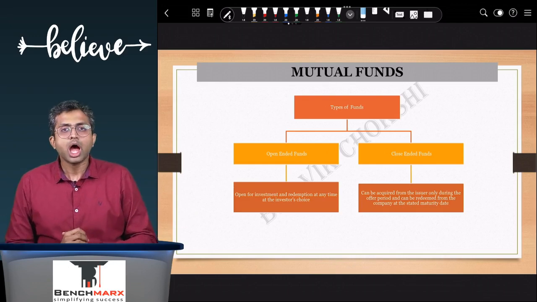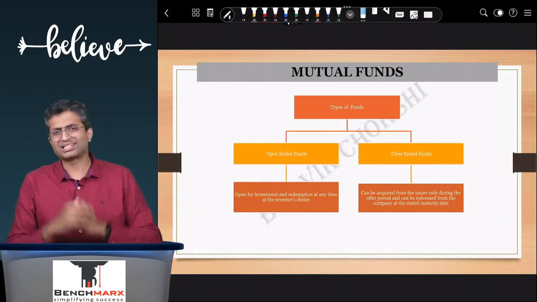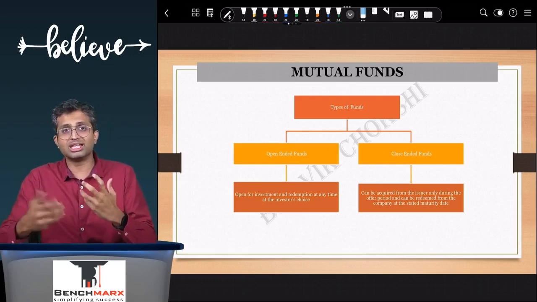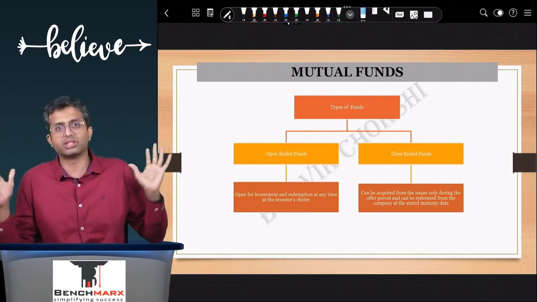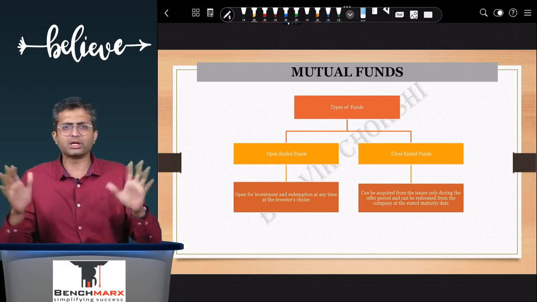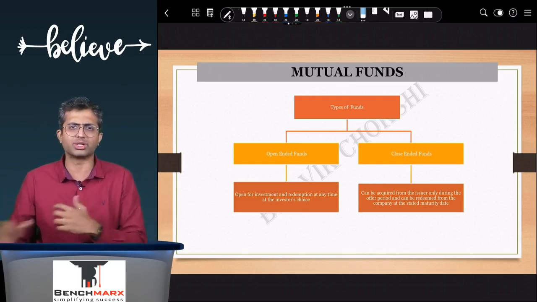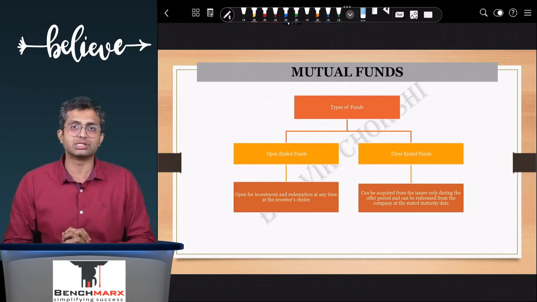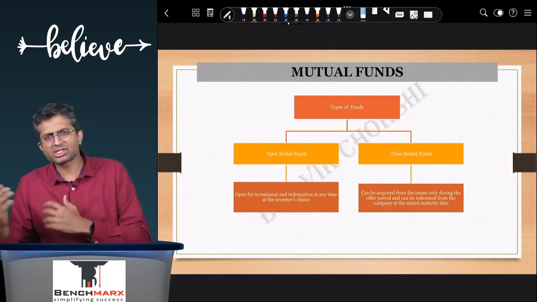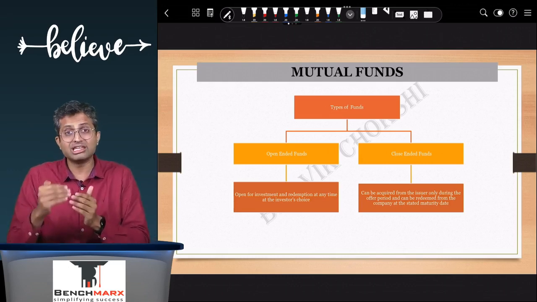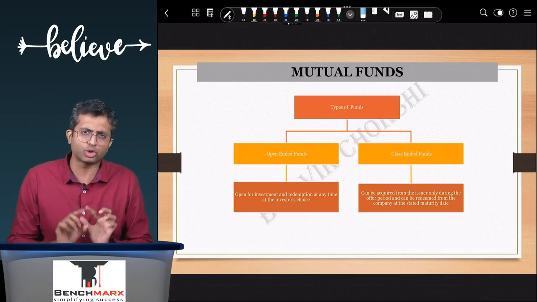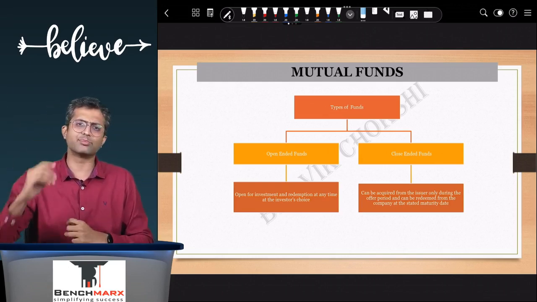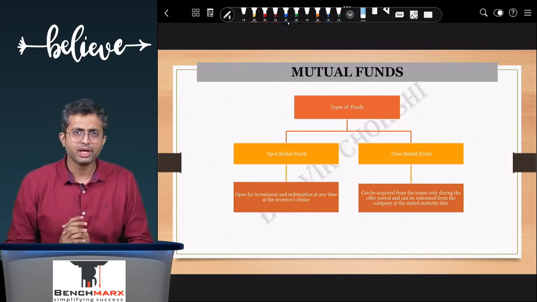Now, there are two main types of mutual funds. There is the open-ended fund, whereby the investor can enter the mutual fund whenever he wants and exit the mutual fund, that is claim redemption, also whenever the investor wants. So these open-ended funds are open for entry and exit whenever the investor desires. However, there are certain close-ended funds whereby the investor can enter at a particular date by subscribing to units directly, and then there is a fixed redemption date where the money can come back.